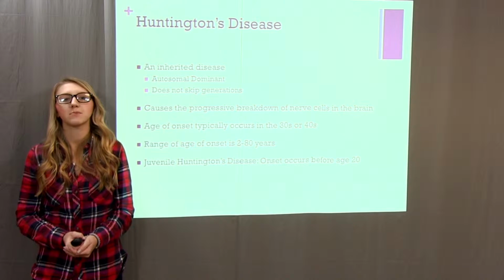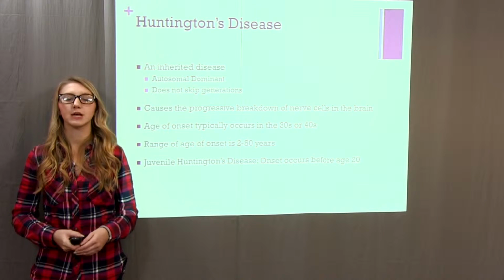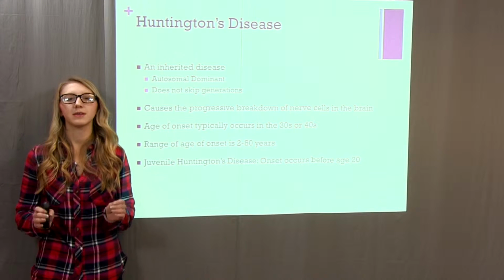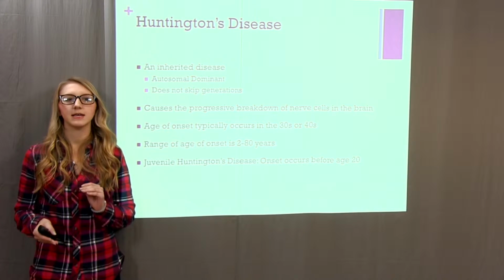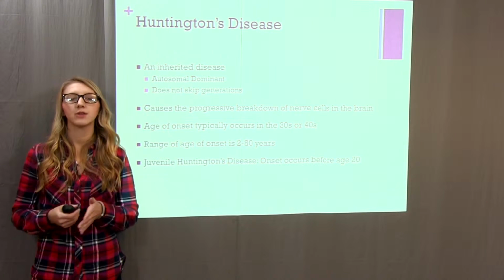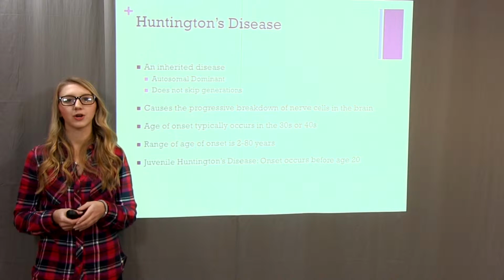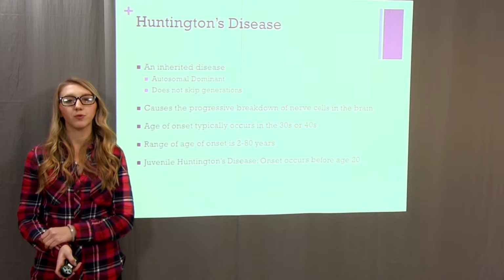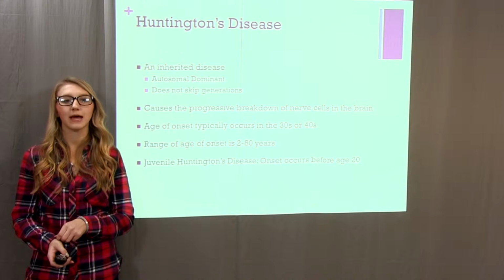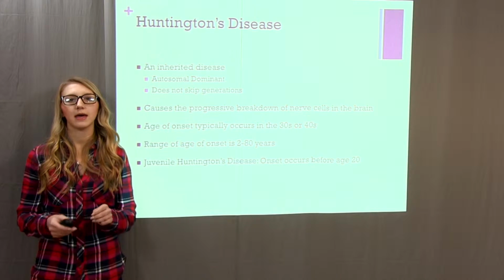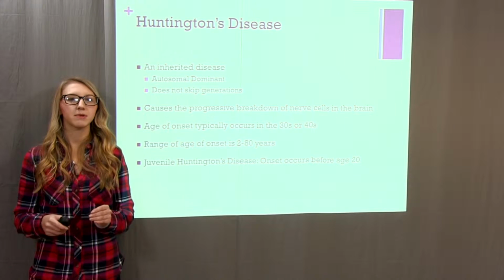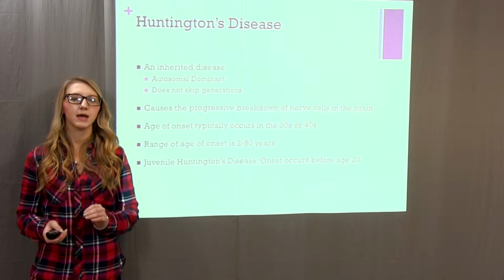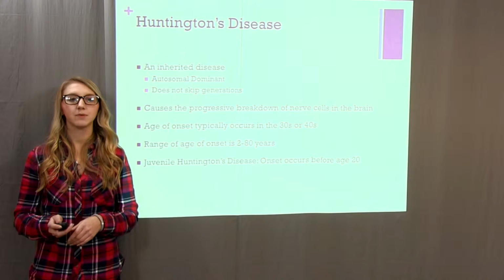The disease causes a progressive breakdown of nerve cells in the brain. Typically, the age of onset is in the 30s or 40s. The range of the age of onset, though, can occur anywhere from age 2 to 80. If it occurs before age 20, it's considered juvenile Huntington's disease. And in this case, the symptoms present a little bit differently and it progresses faster.